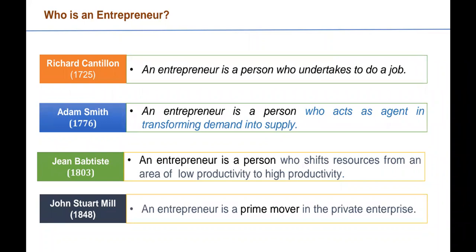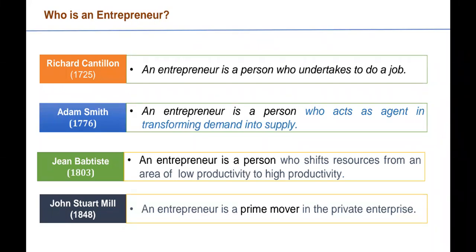Richard Cantillon in 1725 said that an entrepreneur is a person who undertakes to do a job, right? Who has to do something with a job. While Adam Smith in the year 1776 said an entrepreneur is a person who acts as an agent in transforming demand into supply.